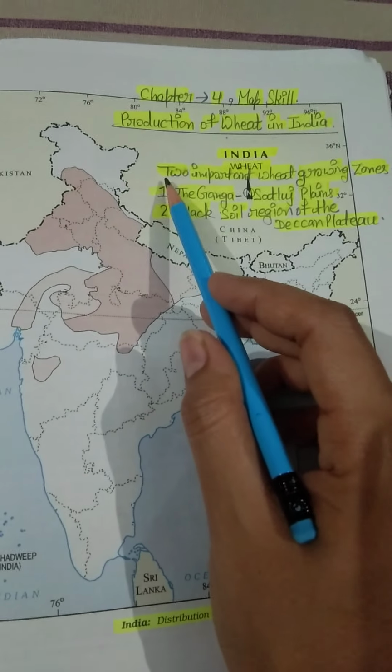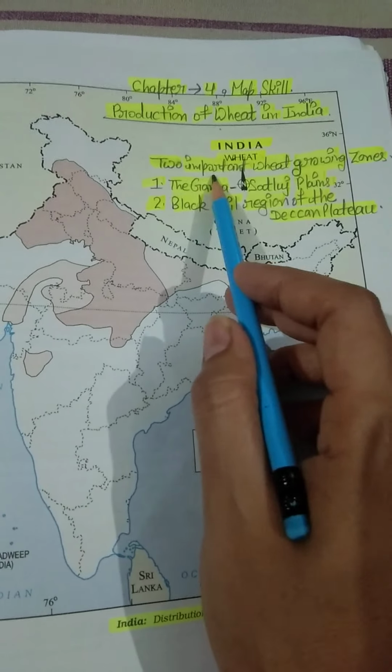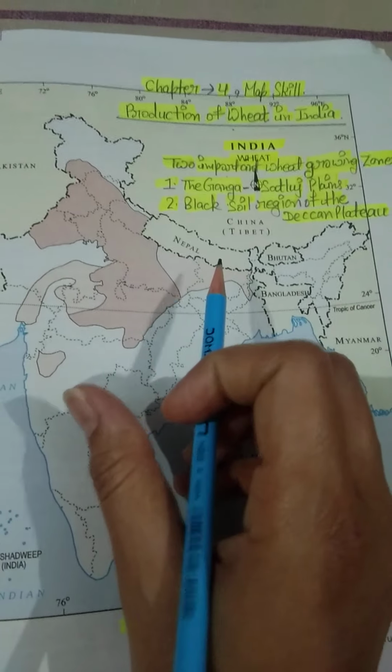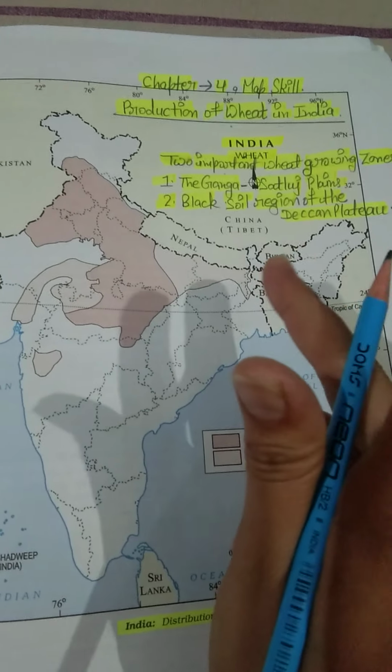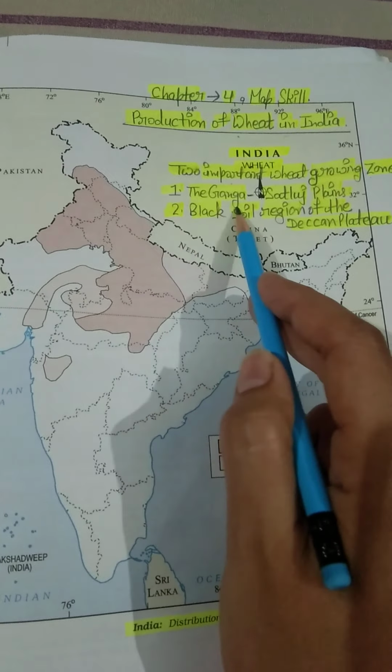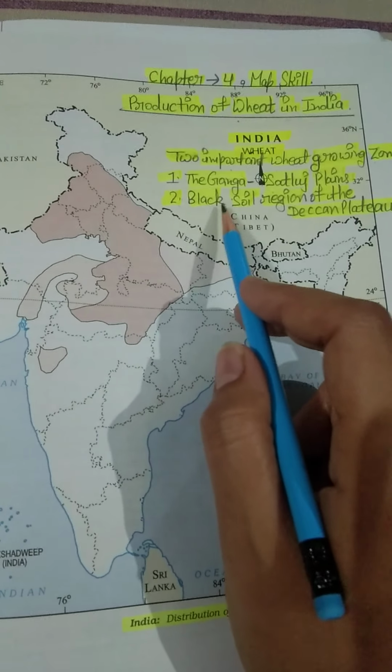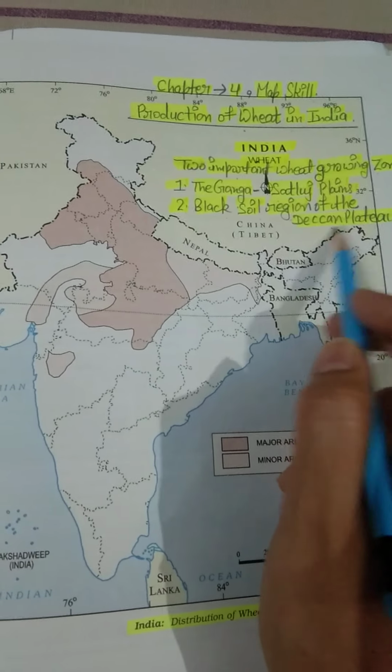As I told you, in India we have two important wheat growing zones, so we can classify wheat growing states in two categories. Number one, the Ganga Satluj plains, and number two, the black soil region of the Deccan Plateau.